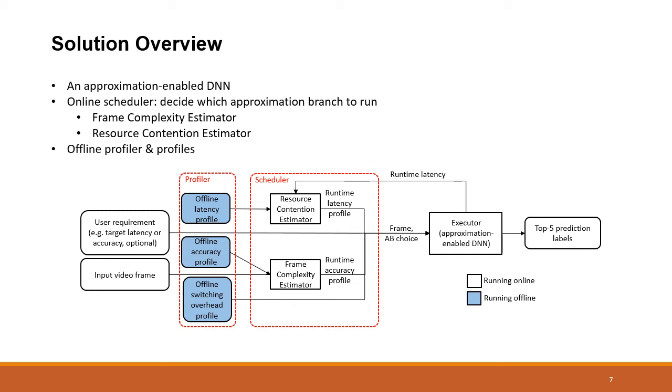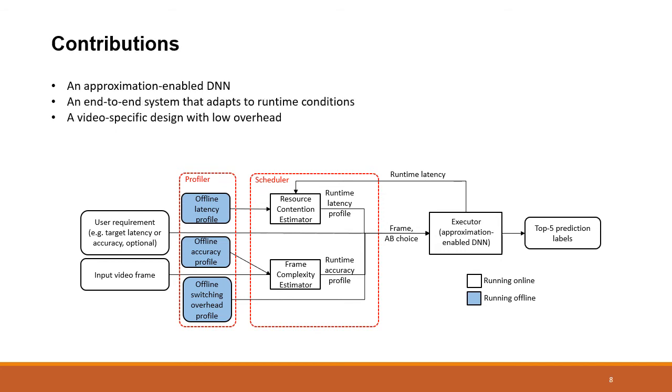To further reduce the cost of such an online scheduler and estimator, we design an offline component, a profiler that collects the accuracy, latency, and switching overhead profiles and serves the online scheduler. In this work, our contributions are threefold. First, we design, implement, train, and optimize a one-model approximation-enabled DNN.